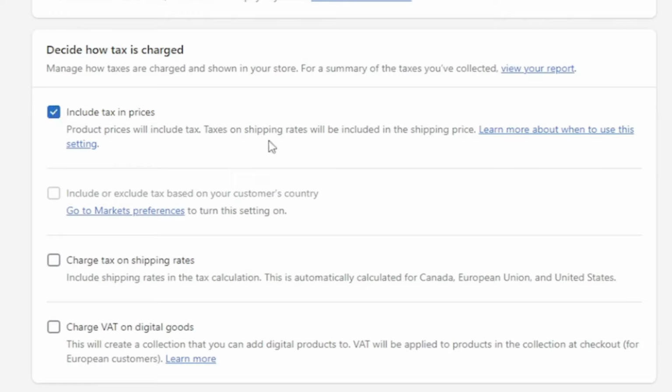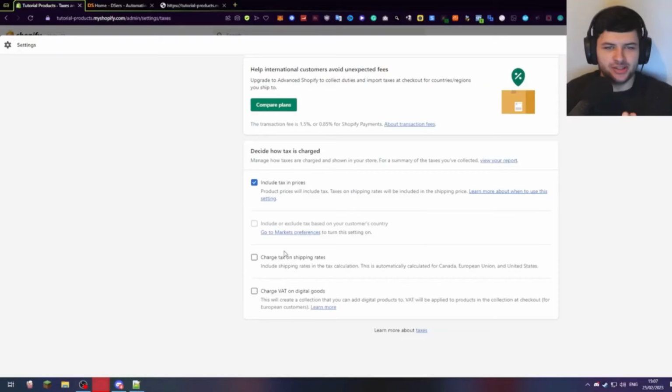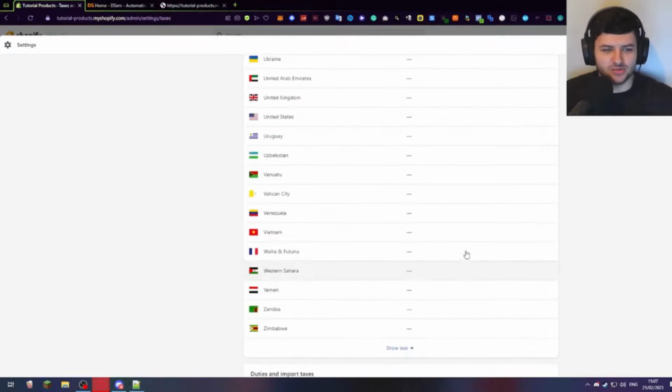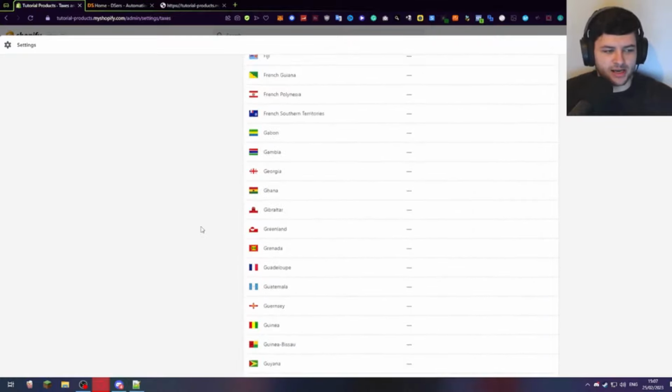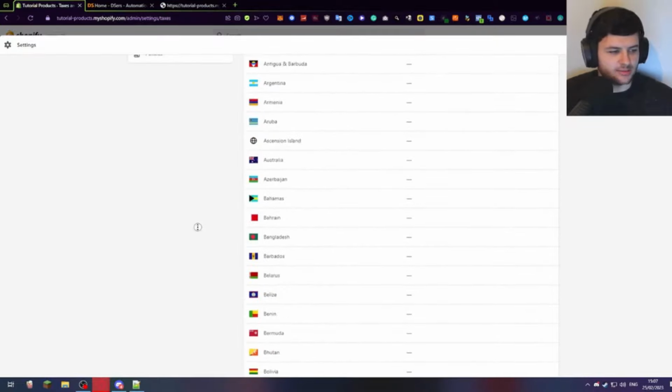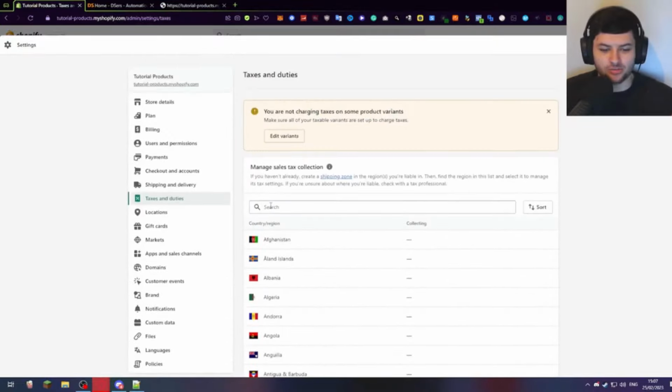So you can press include tax in prices. This will tax or add a tax rate onto all your prices. You can also charge tax on shipping rates and VAT on digital goods. Okay, you'll need a VAT number and you'll need to have registered to that actual system to enable you to do this, though. Do bear in mind. So do research into these before you set them up. Make sure you're doing everything right, but that's how to do it.